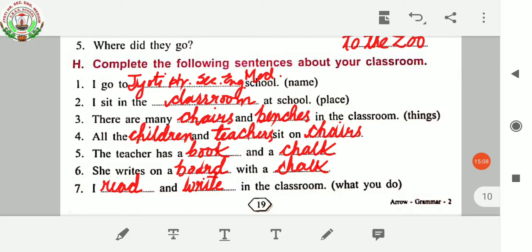So number 1, I go to Jyoti High Secondary English Medium School. Second, I sit in the classroom at school. Third, there are many chairs and benches in the classroom. Fourth, all the children and teachers sit on chairs. Fifth, the teacher has a book and a chalk. Sixth, she writes on a board with a chalk. And seventh, I read and write in the classroom.